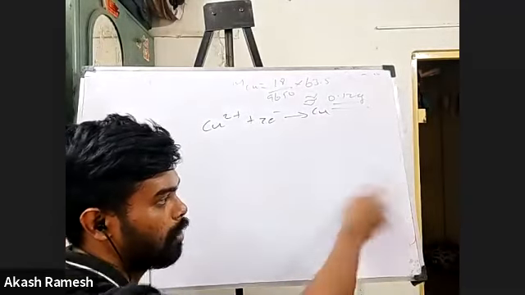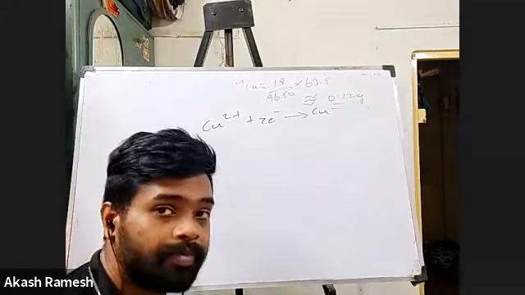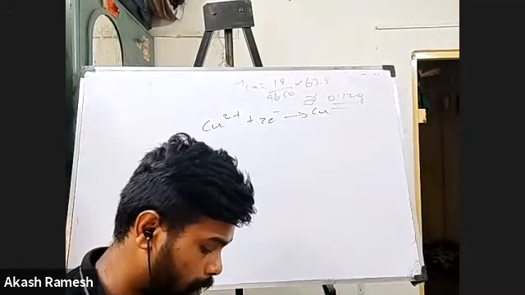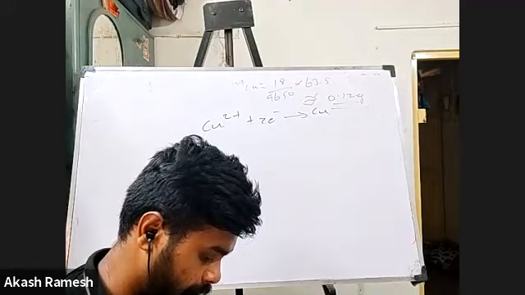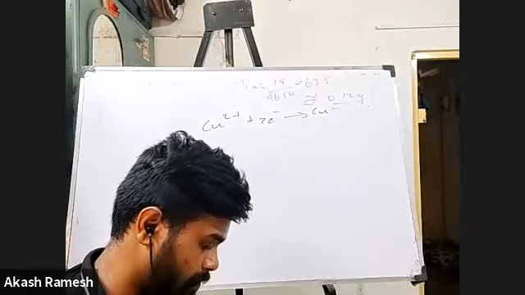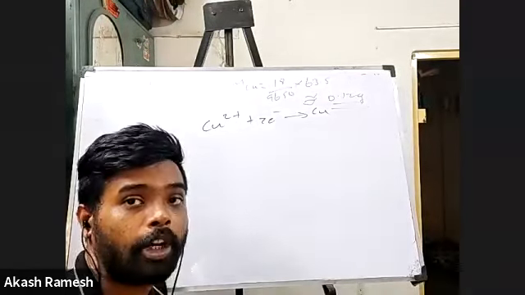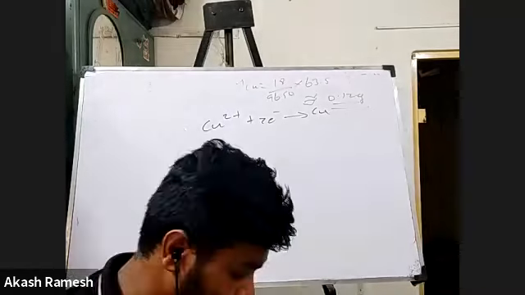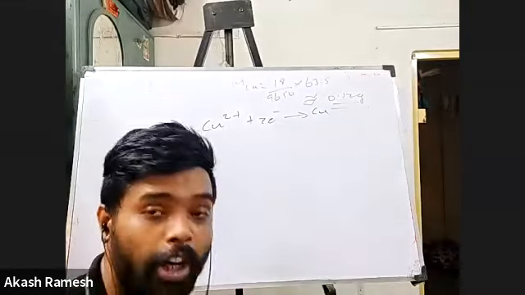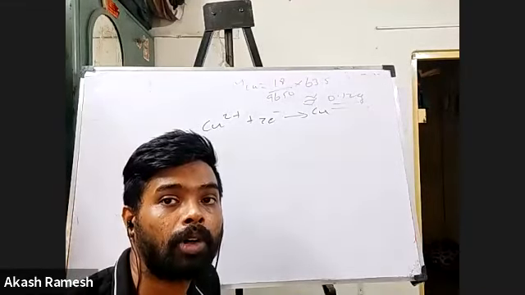So they have given you molarity, they have given you volume. Can you find the number of moles of copper? You have to find the number of moles of copper from 500 ml of 0.15 M copper sulfate.